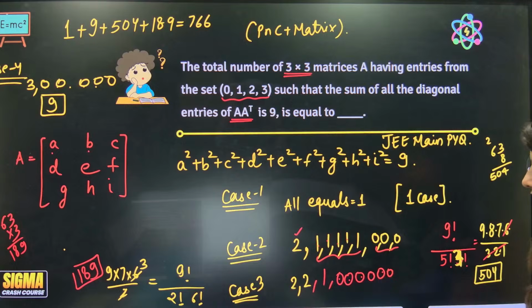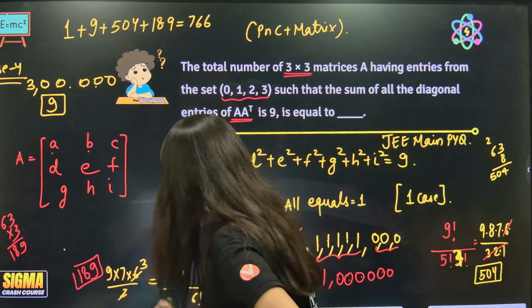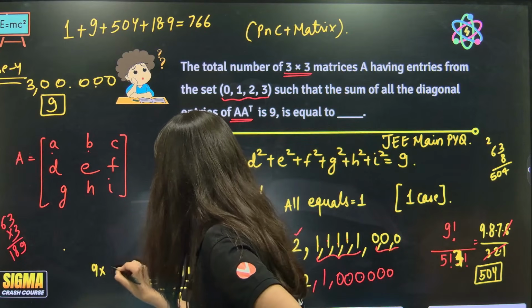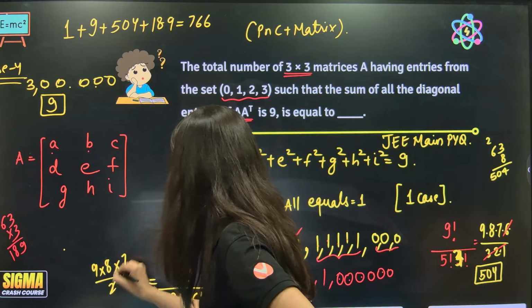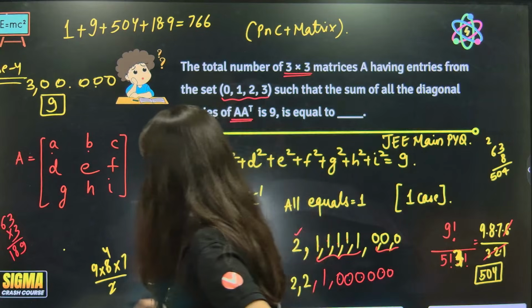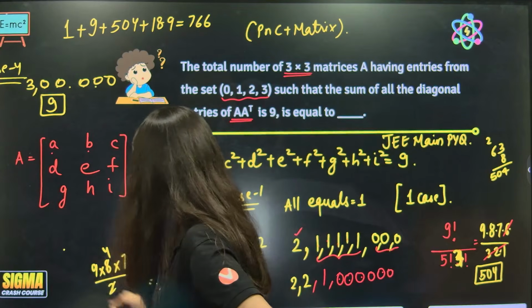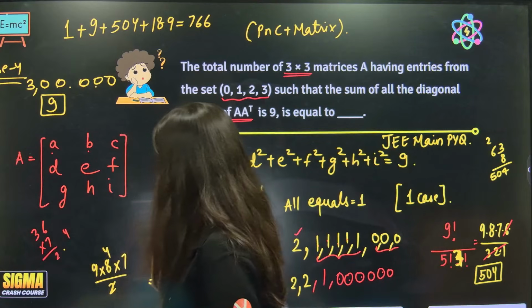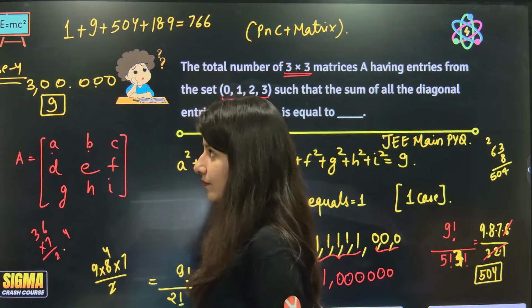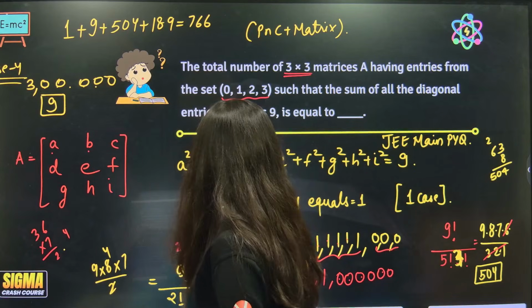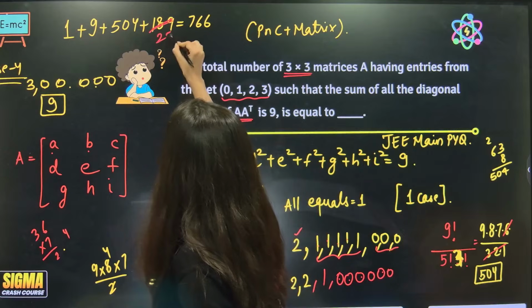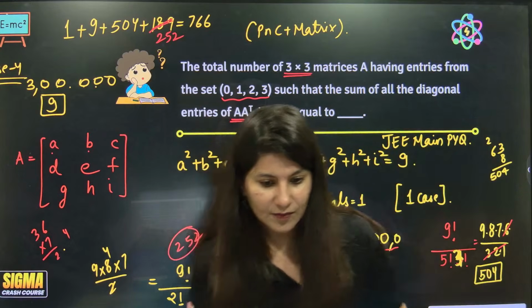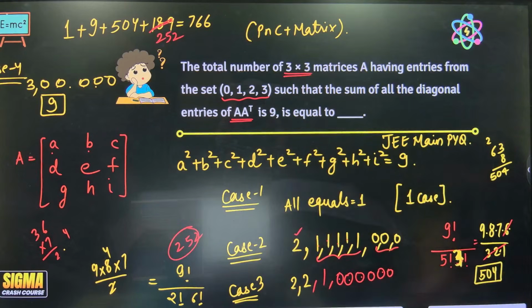36. Oops, I missed one thing, right? Sorry. This is incorrect. This is 9. It should be 9 into 8 into 7 upon 2. Yes. So 36 into 7. 7 6s are 42. 4 carry. 7 3s are 21. 21 plus 4, 25. 252. Yes, this is 252. So this is not 189, it is 252. And if you solve it, now 766 will become the answer. Yes, correct. Thank you. All right.